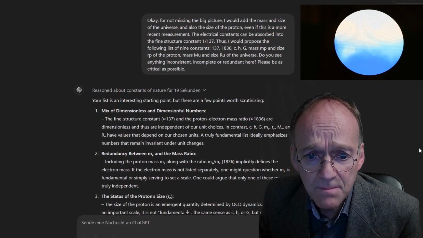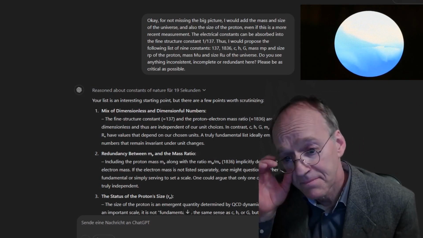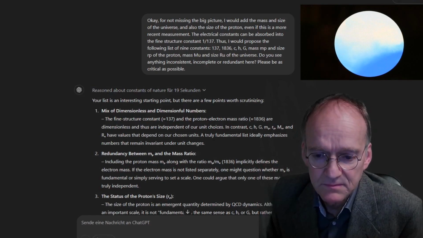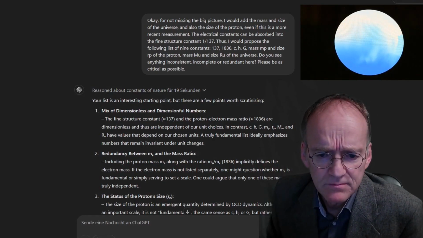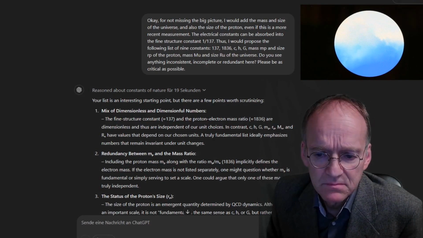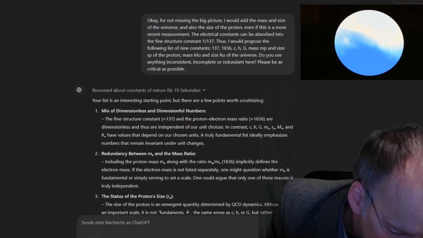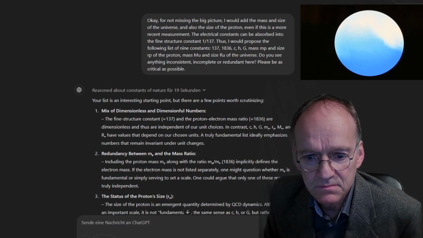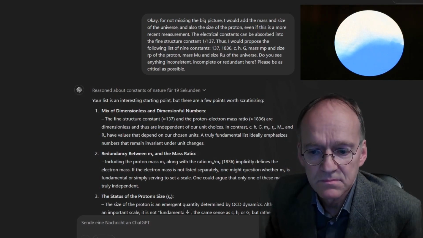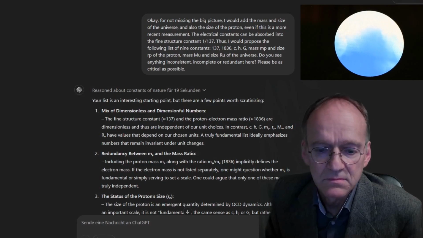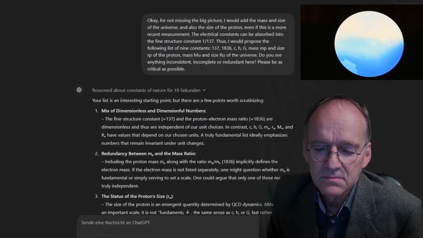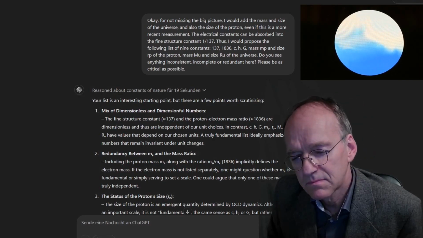Your list is an interesting starting point, but there are a few points worth scrutinizing. 1. Mix of dimensionless and dimensionful numbers. The fine structure constant, 1/137, and the proton-electron mass ratio, 1836, are dimensionless and thus are independent of our unit choices. In contrast, c, h, G, m_p, R_H, m_e have values that depend on our chosen units. A truly fundamental list ideally emphasizes numbers that remain invariant under unit changes.